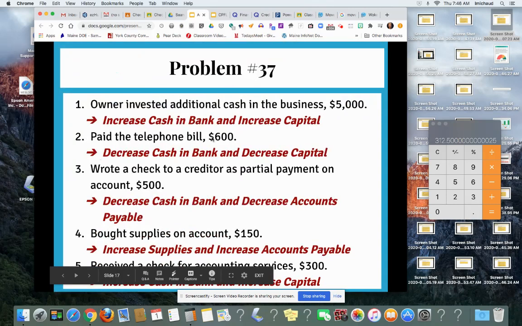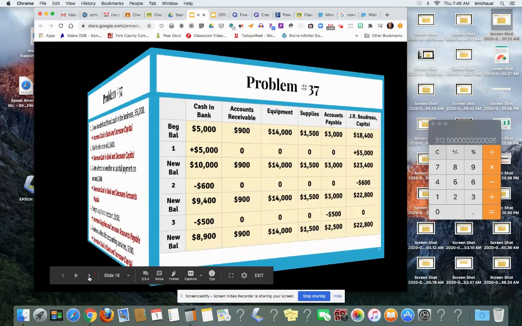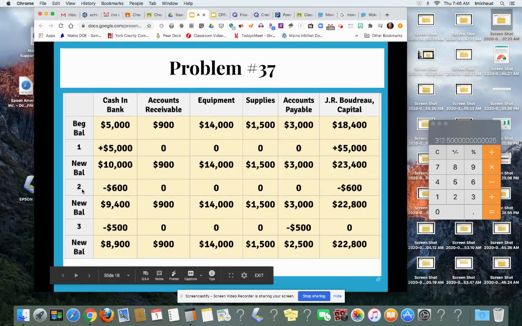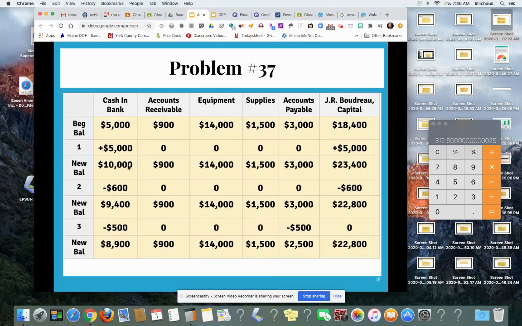You paid a telephone bill of $600. So you have less money than you did before. And also, this is an expense, so you also have to decrease the capital account. So we're going to record this under transaction 2, less 600. So you have 10,000 minus 600. All these other things won't change. You want to subtract 600 from your capital account. So 23,400 minus 600 is 22,800.